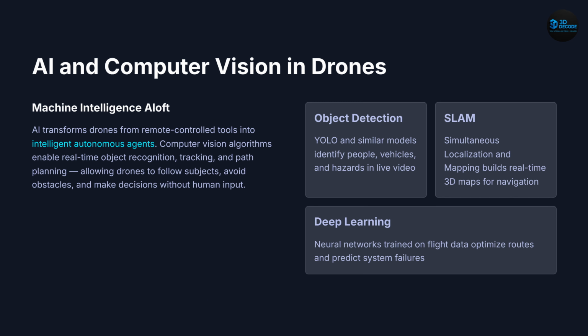Next, AI and computer vision in drones. Artificial intelligence is transforming drones from remote-controlled tools into intelligent autonomous agents. Computer vision systems allow drones to recognize objects, track subjects, avoid obstacles, and navigate complex environments automatically. Technologies like SLAM, simultaneous localization and mapping, help drones build real-time 3D maps of unknown environments. Deep learning models continuously improve navigation, tracking, and flight efficiency.